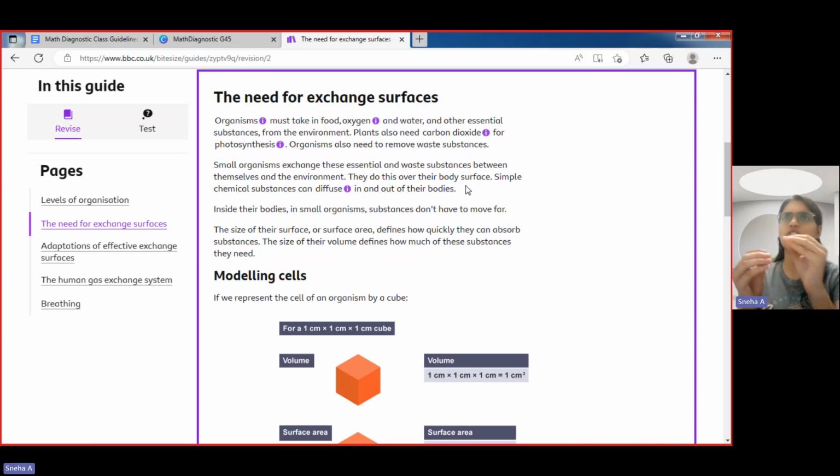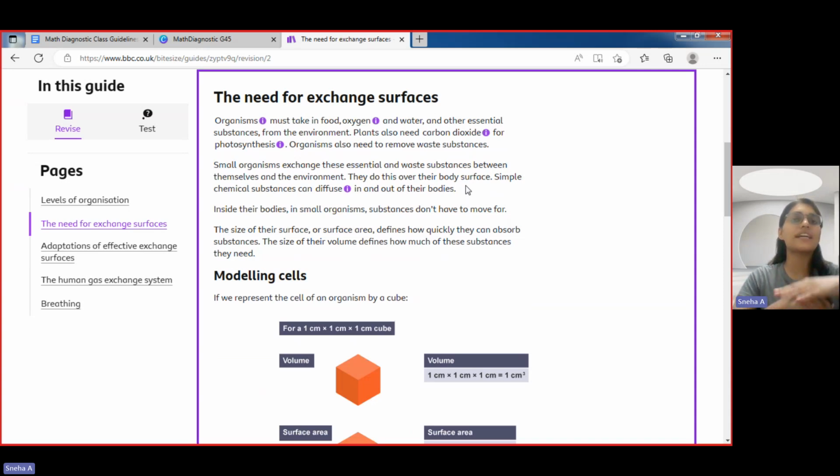If we talk about some small organisms, they don't have any well-defined organ system or any well-defined structures. Sometimes their blood flow is also not through blood vessels, no arteries, no veins. There's an open circulatory system.